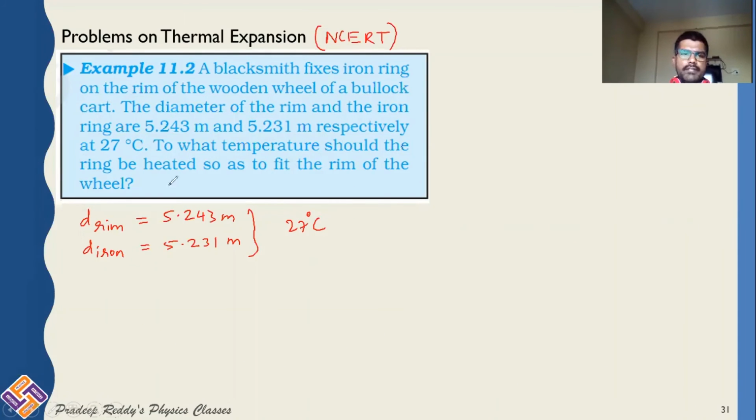To what temperature should the ring be heated so as to fit the rim for the wheel? In order to fit the rim, to what temperature do you need to increase it? That's what your question is.